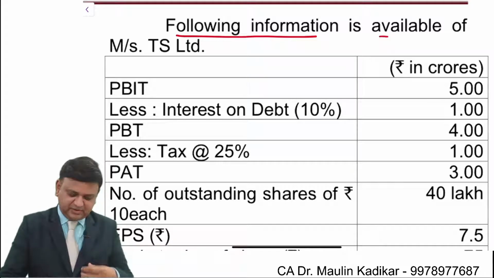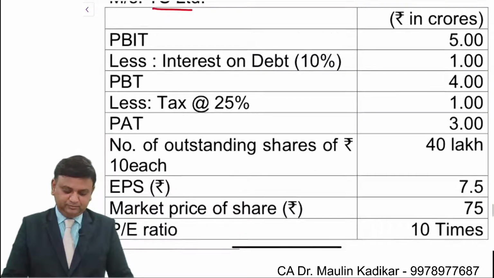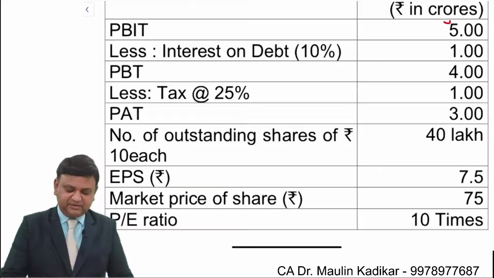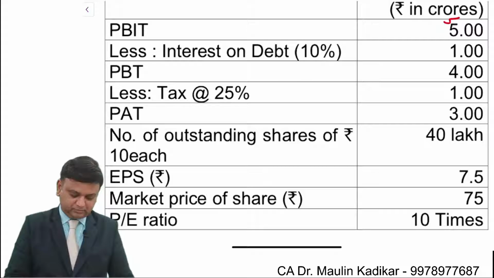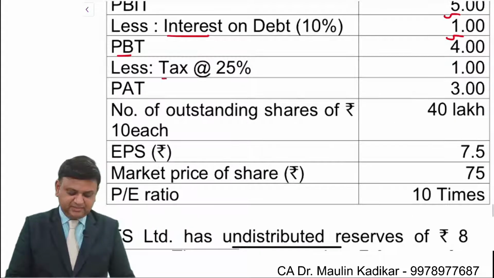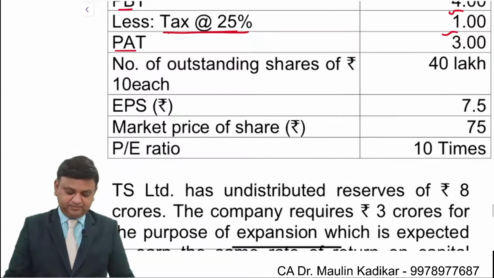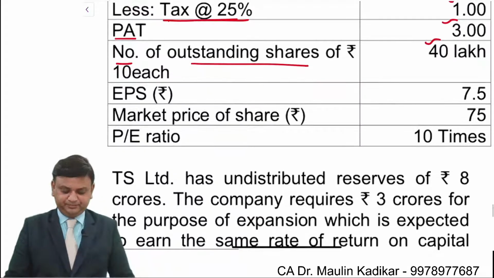Following information is available of Messrs. TS Limited. Operating income is given 5 crore. Interest on debenture is given 1 crore. Earning before taxes is 4 crore. Income tax at the rate of 25% is 1 crore. Profit after taxes is 3 crore. Number of outstanding shares are 40 lakhs, that is 0.4 crore.